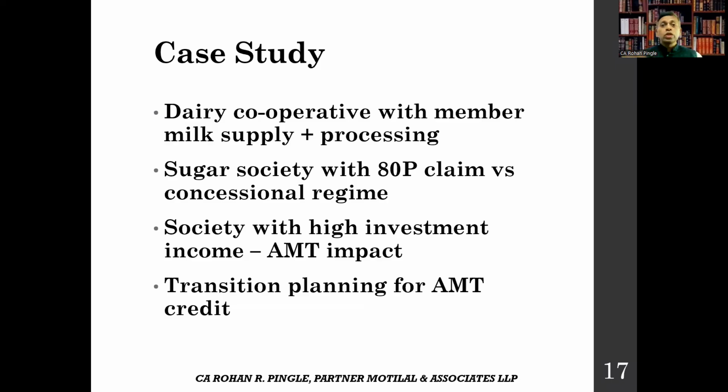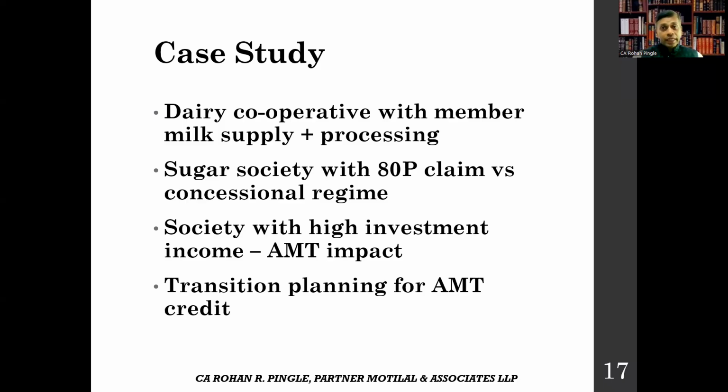Second case: a sugar society has substantial profit even after section 149 deduction. Should it continue with normal taxation or shift to the 22% regime under section 203? The 22% regime gives simplicity but requires foregoing all the section 149 benefits. That needs to be taken care of while deciding whether to shift to the new regime or continue with the old regime. And you also have accumulated AMT credit that needs to be seen.